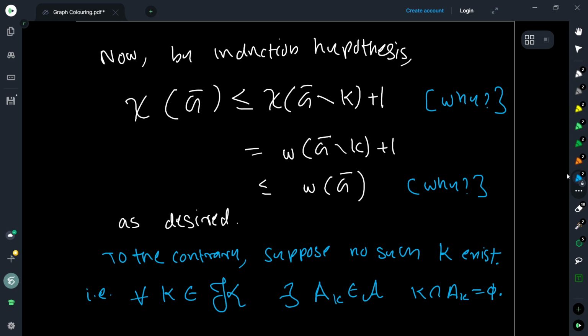For every clique, you should be able to find at least one, because otherwise that clique intersects every maximum independent set. So for every clique, you can find at least one maximum independent set which does not intersect with K.